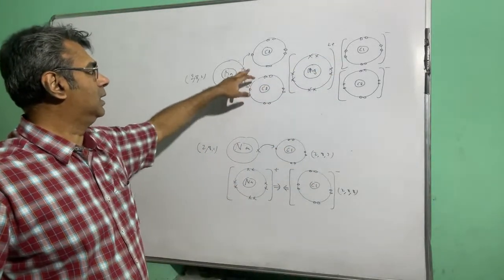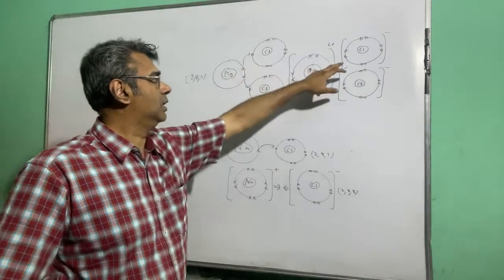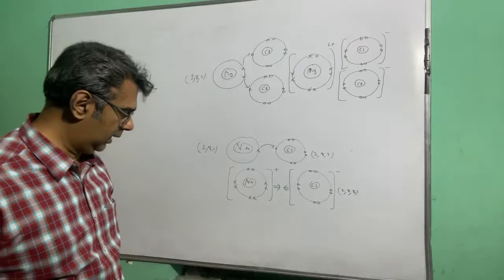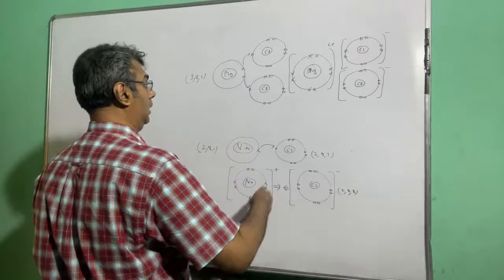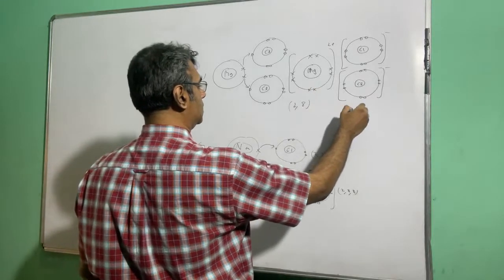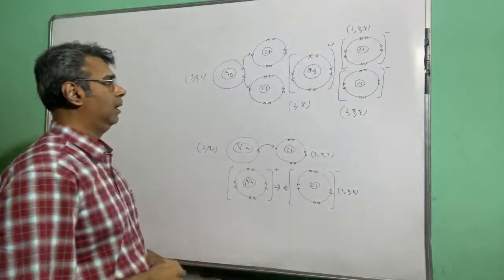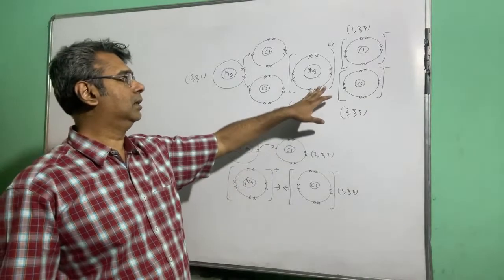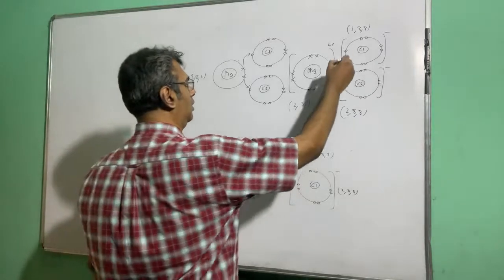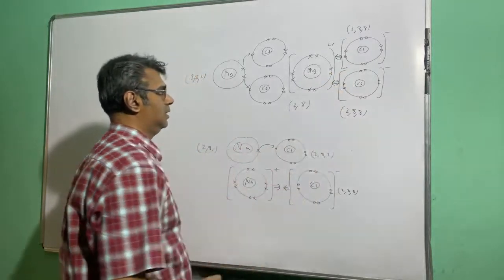Each chlorine will get 1 electron from magnesium, so each chlorine will now become outer shell 8. So this chlorine outer shell 8 and this chlorine also outer shell 8. And in the process, just like magnesium has now become 2, 8, so it is a cation, each chlorine has become 2, 8, 8. So each chlorine has become an anion. You can either leave the diagram like this, or as I told you, you can draw one arrow like this to suggest attraction and one arrow like this to suggest attraction.